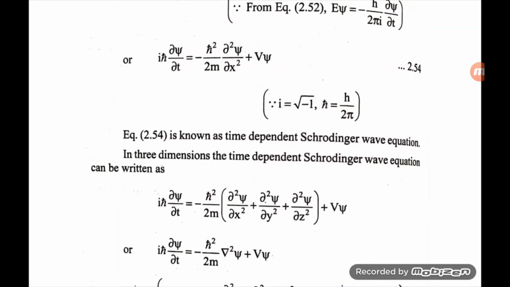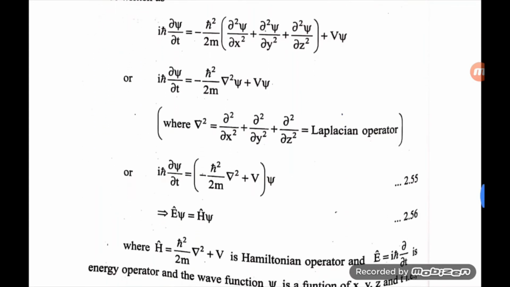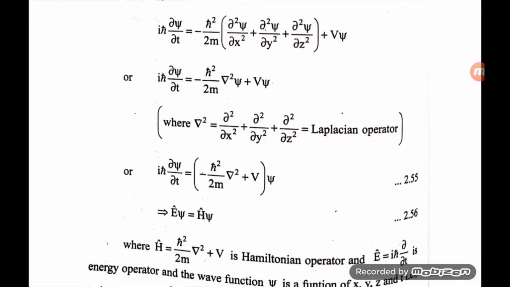In three dimensions, the time-dependent Schrodinger wave equation can be written as iħ ∂psi/∂t is equal to minus ħ²/2m of (∂²psi/∂x² plus ∂²psi/∂y² plus ∂²psi/∂z²) plus V psi, or iħ ∂psi/∂t is equal to minus ħ²/2m ∇²psi plus V psi, where we know that ∇² is equal to ∂²/∂x² plus ∂²/∂y² plus ∂²/∂z², that is the Laplacian operator.